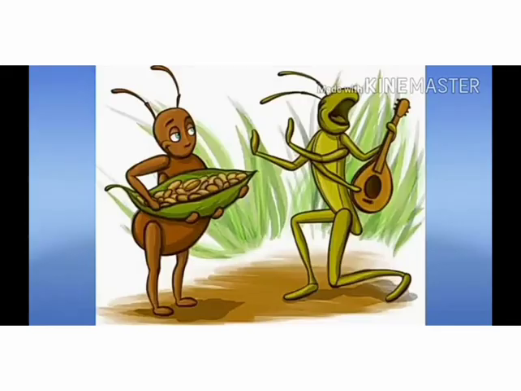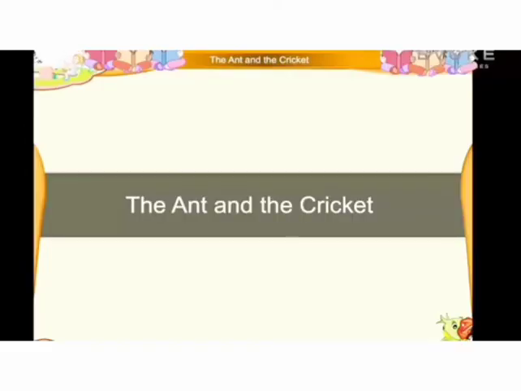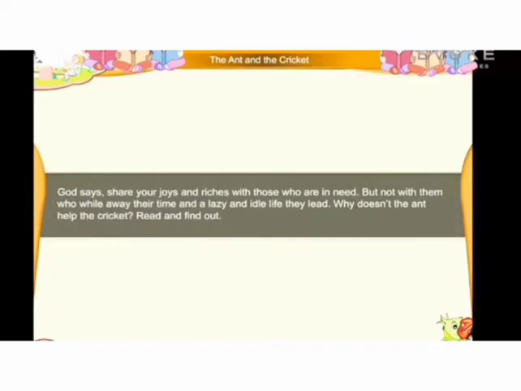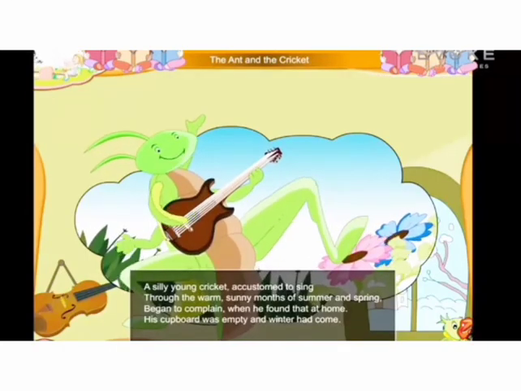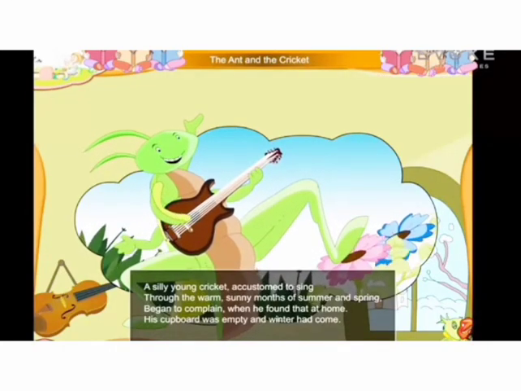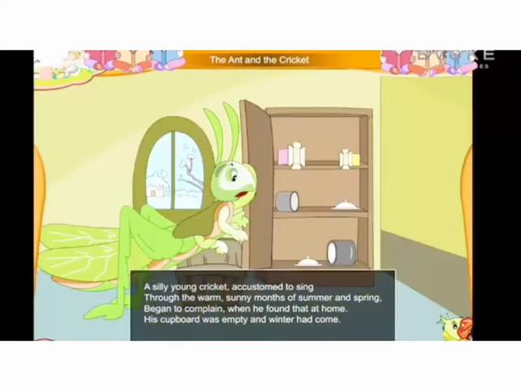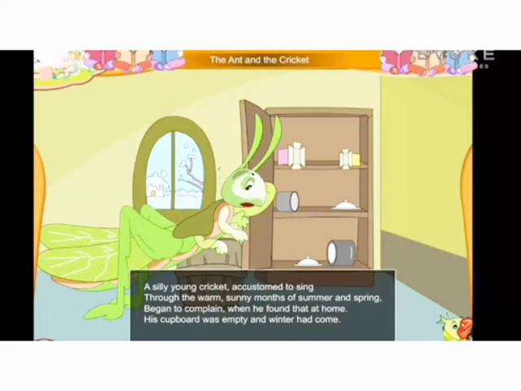So here is the story for you, The Ant and the Cricket. God says, share your joys and riches with those who are in need, but not with them who while away their time and lead a lazy and idle life. Why doesn't the ant help the cricket? Read and find out. A silly young cricket, accustomed to sing through the warm sunny months of summer and spring, began to complain when he found that at home his cupboard was empty and winter had come.